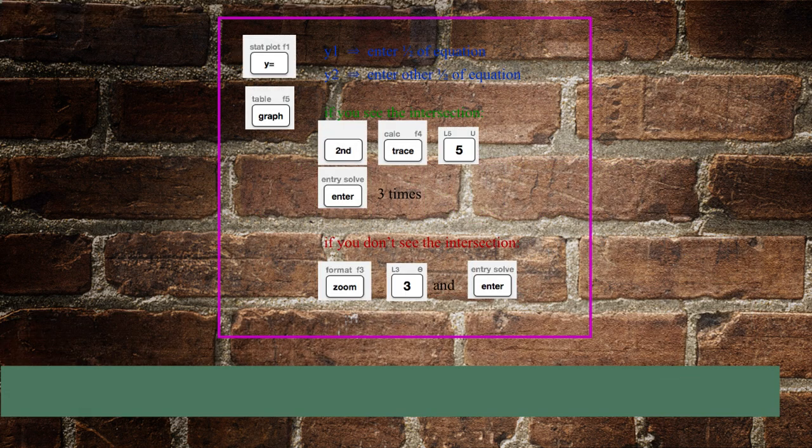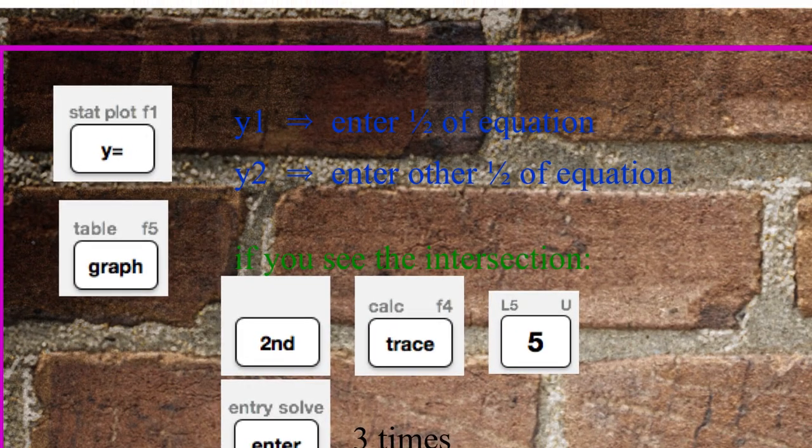Everybody push y equals. In order to get out of this screen, I'm going to show you how to get out of this screen real quick. Push second and then mode. It's the button right next to second. That immediately gets you right back out. If you cannot get out of something by pushing clear, you can push second and mode. And I'm not meaning two, I'm saying second. There is a button called second. So second and then the button right next to it's called mode. That gets you out.